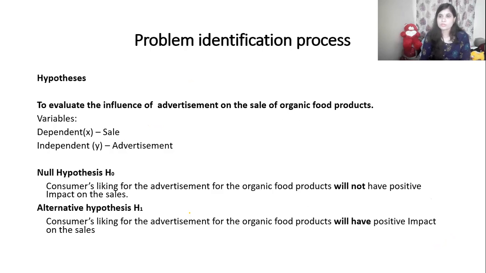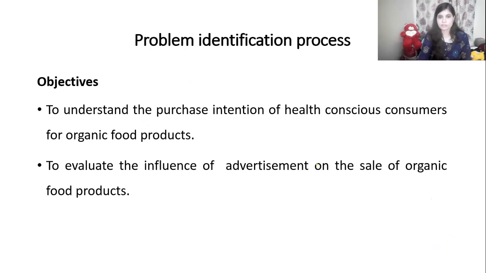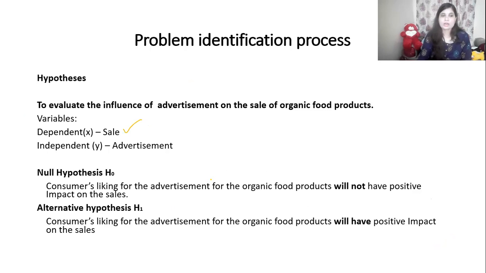Next comes hypothesis formulation. There will be a null hypothesis and an alternative hypothesis. A hypothesis is an assumption or suggested solution, not the exact solution, but the suggestion or expected result from our research. Here I have taken one objective, advertisement and sale, whether the influence of advertisement will increase the sale of the product or not. So I have taken advertisement as the independent variable and sale as the dependent variable.